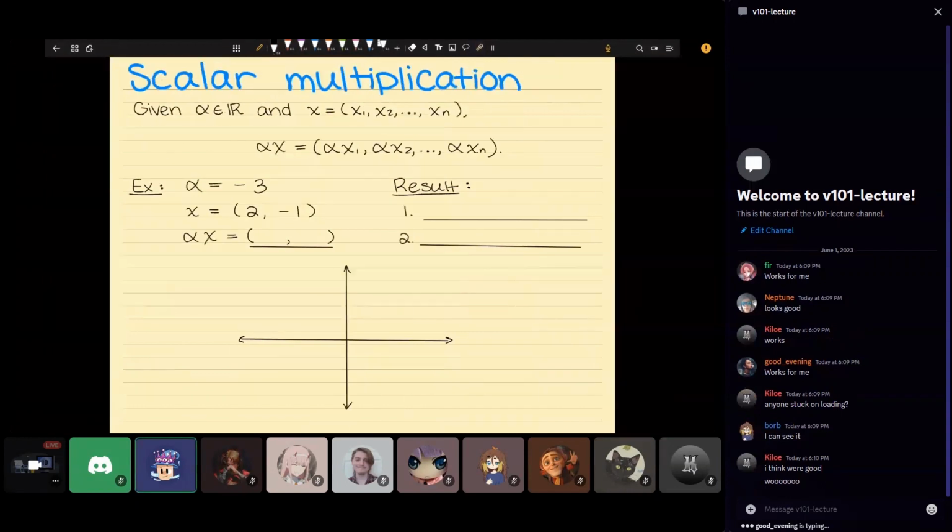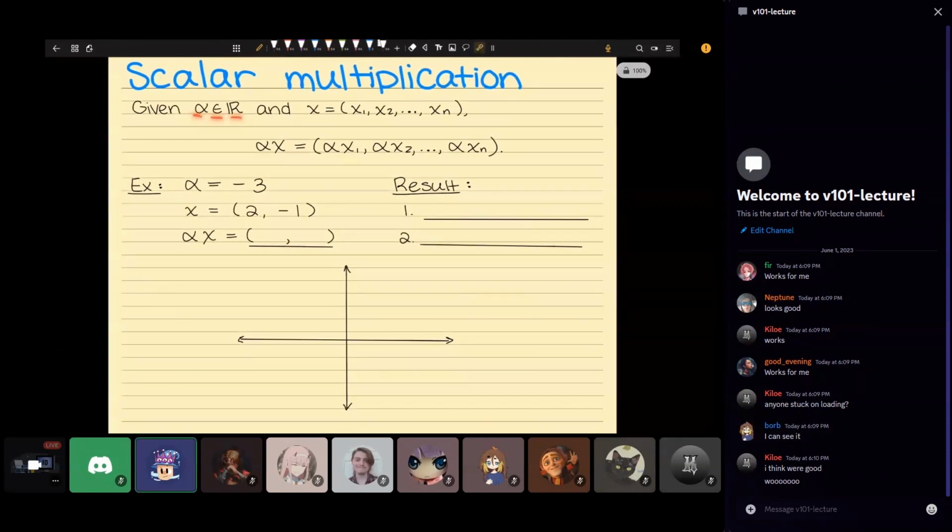Okay, and so we're going to reinterpret some of the things that we talked about on Monday in terms of arrows. So on Monday we talked about one operation we can do with vectors, which is scalar multiplication. Given alpha in the real numbers and some vector, we can multiply alpha and the vector, and the way that we multiply them is we multiply each component. So we take x1 and we multiply it by alpha. We take x2 and we multiply by alpha, and so on. Let's walk through an example. If alpha is -3 and x is (2, -1), can somebody tell me what alpha x is?